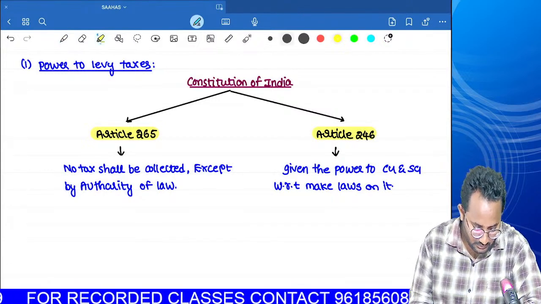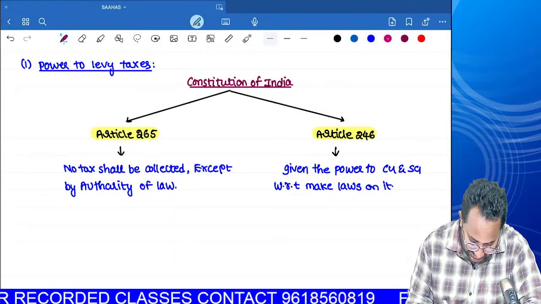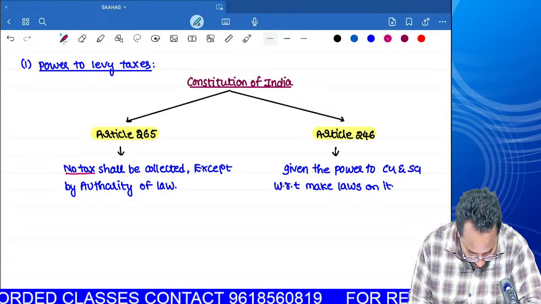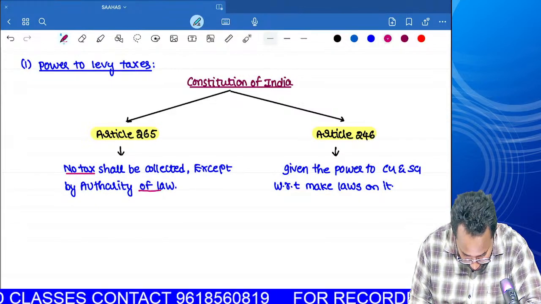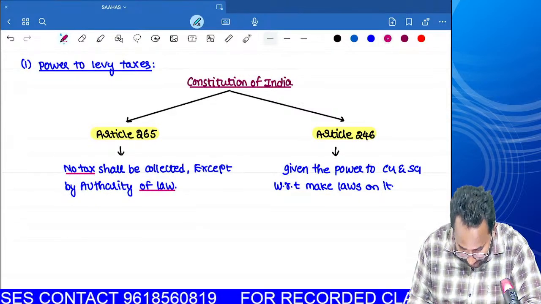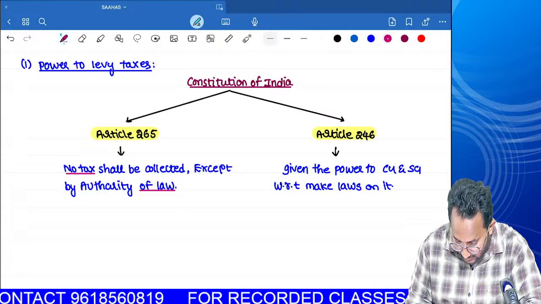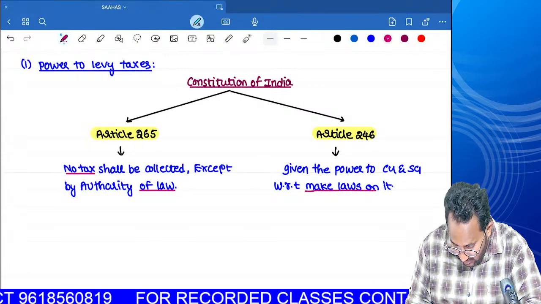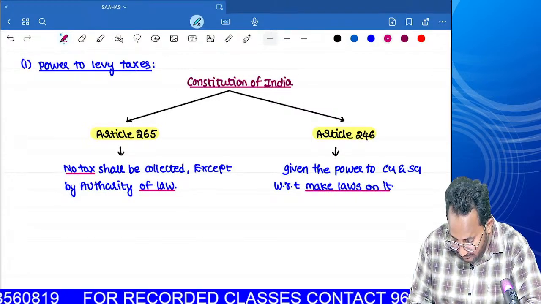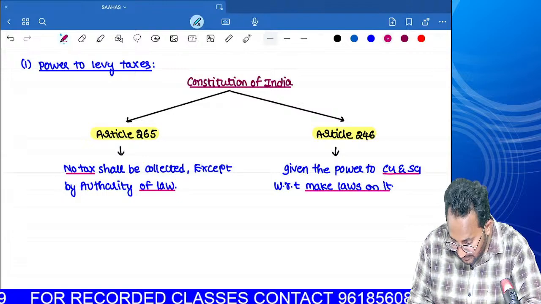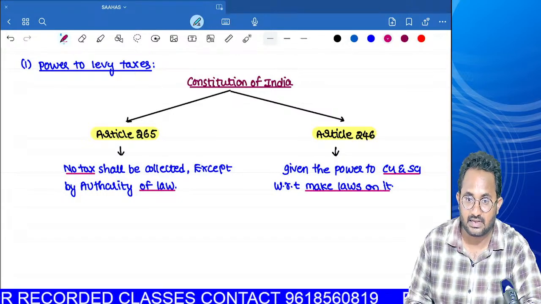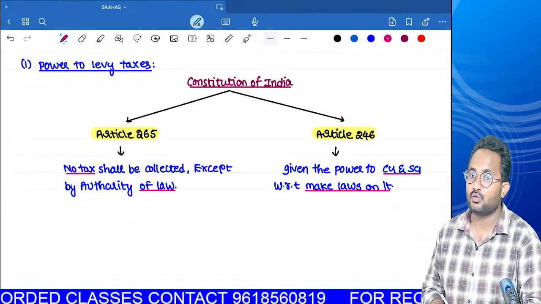Simply, if you want to collect the tax, you need to get support from the law. In article number 246, who can frame the laws? Simple. Central government and state government have the power to make the laws in accordance with article number 246.